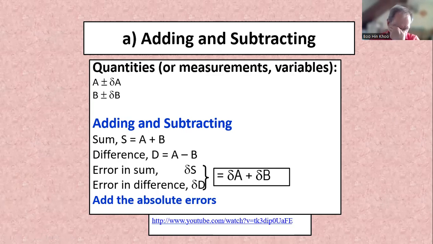It doesn't matter whether you add or subtract, you just add the uncertainties. Because when you do any addition or subtraction of quantities, the error is always getting worse. It cannot get zero or negative. It must always be positive.